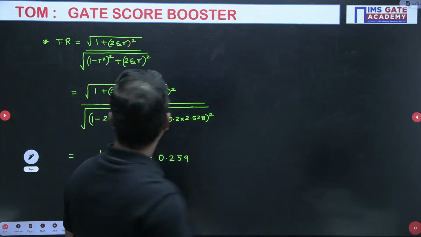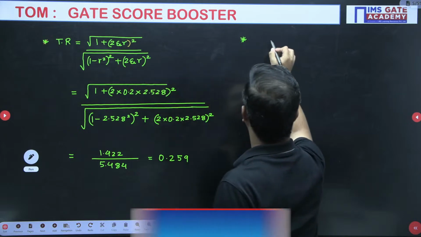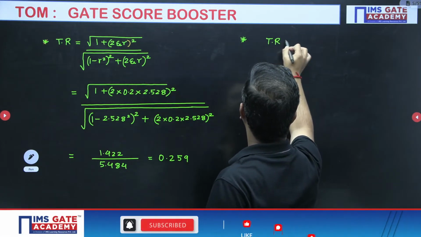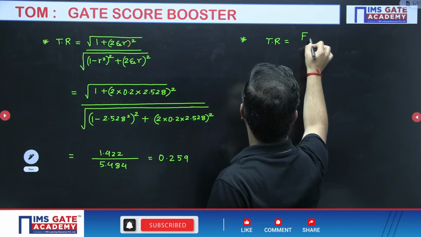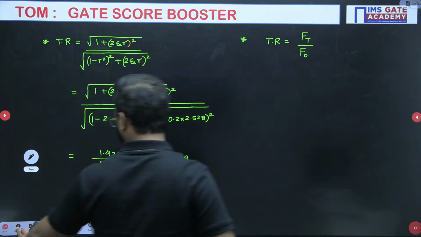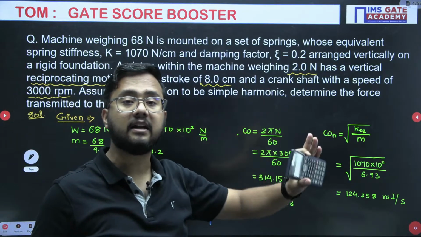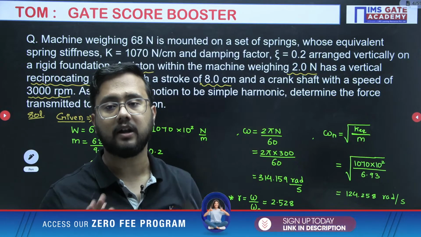Okay. Now what we need to do next, as we already discussed, transmissibility ratio is actually the ratio of force transmitted to the foundation divided by the F0 value. F0 value, because they have given a reciprocating motion, for that the static unbalanced force will be m r omega square.